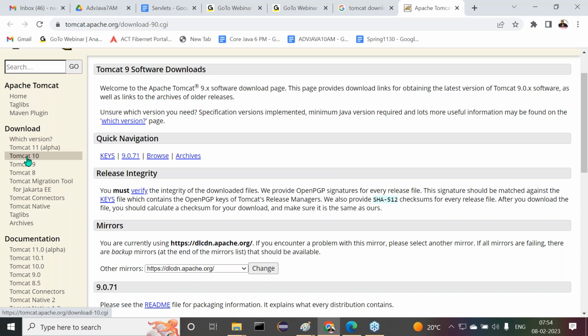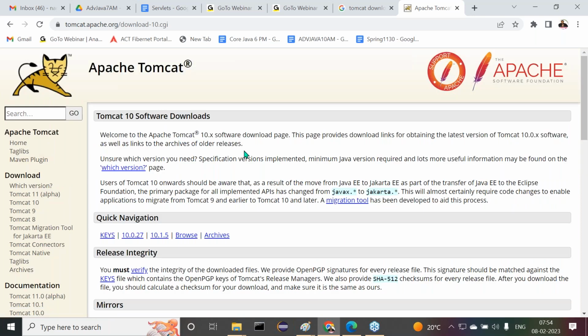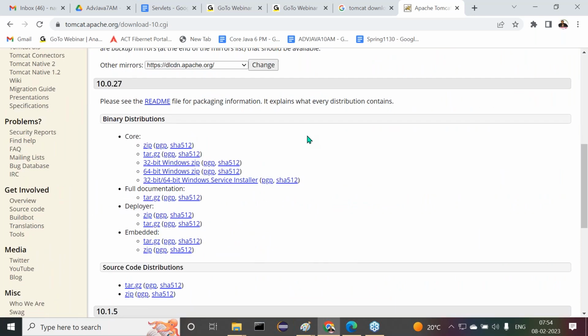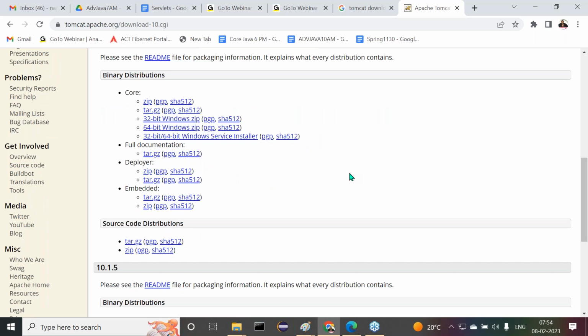So which one is available as full-fledged? Tomcat 10 is available. Now let me click on it. Tomcat 10. When I click on this, we have binary distribution. Please guys, all of you observe carefully. In two ways we are able to get the Tomcat server. In how many ways? In two ways. What are the two ways of getting the Tomcat server? First one,